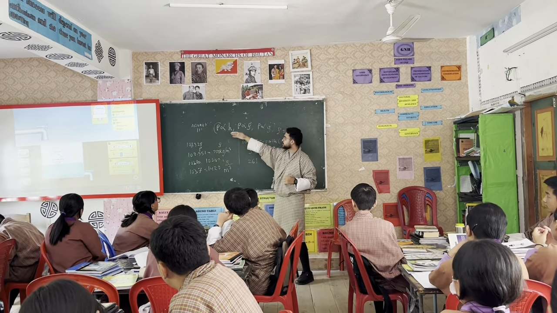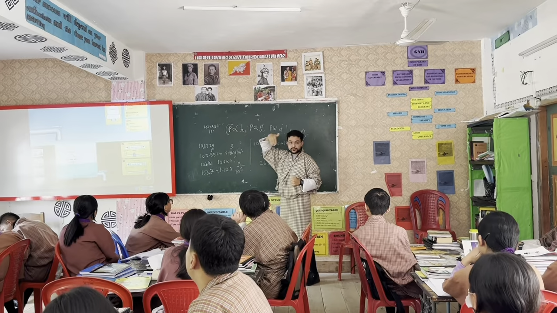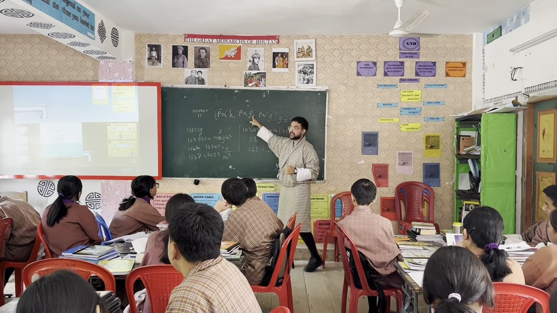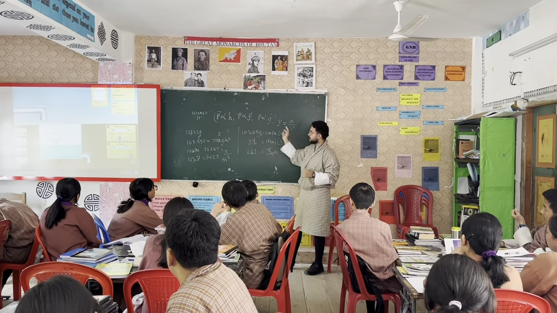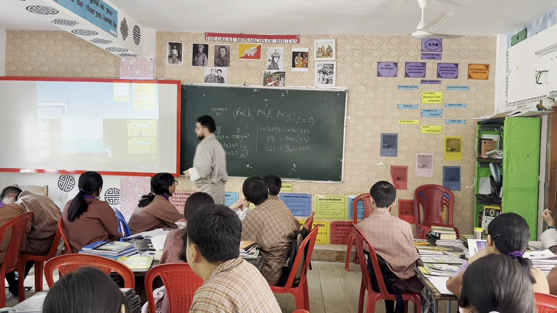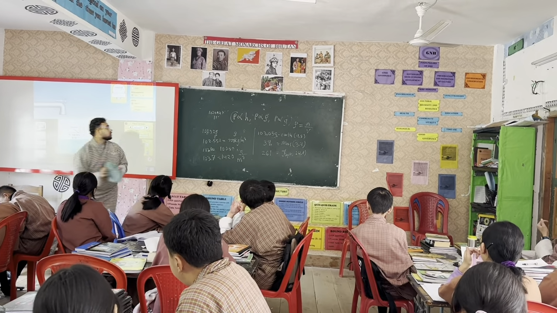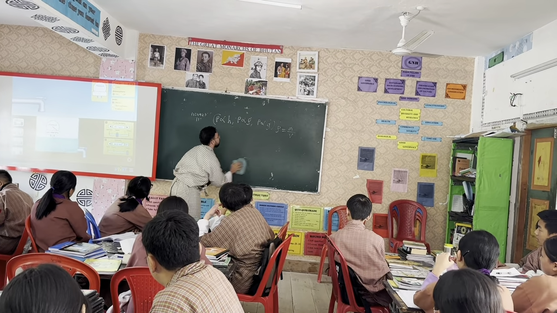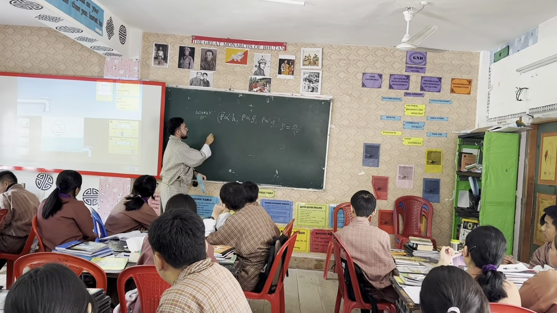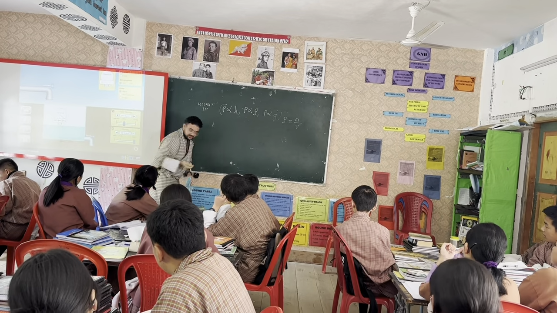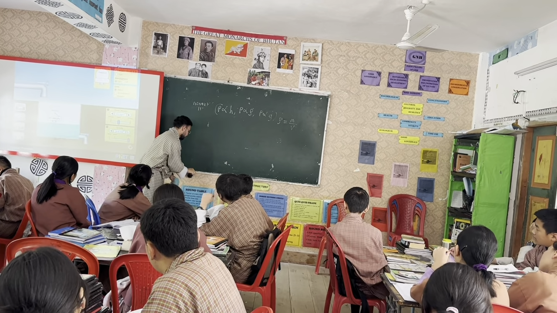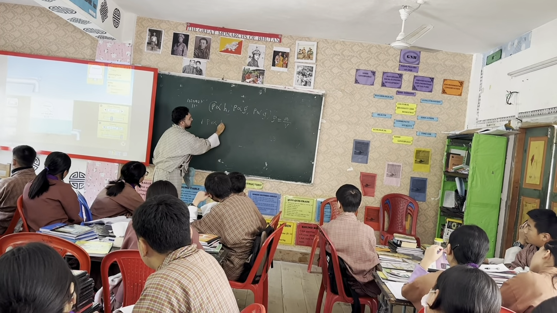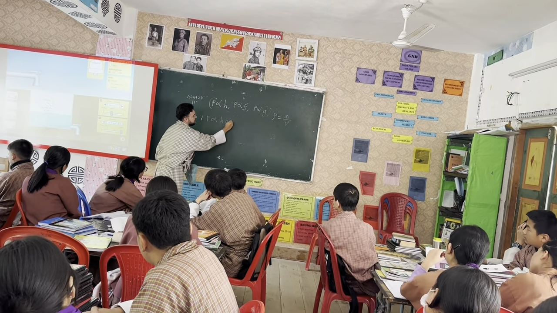From this simulation, we know that pressure is directly proportional to height, pressure is directly proportional to density, and pressure is directly proportional to gravity. So we can combine all these three. And we can write this as: pressure is directly proportional to height, density, and gravity.